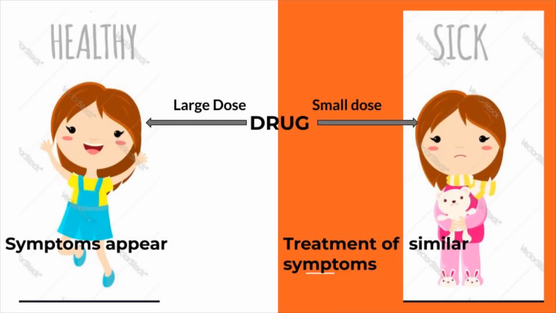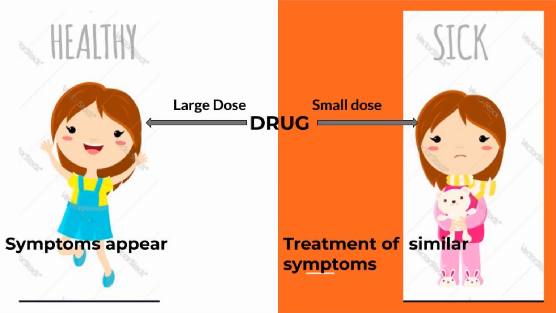To understand this concept, let's take an example of a healthy person and a sick person in this slide. On the left side you can observe the healthy person, on the right side the sick person. In the center there is a drug.